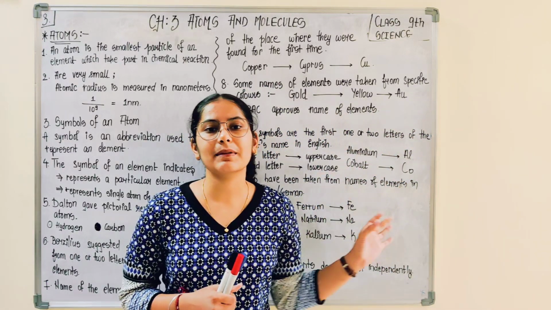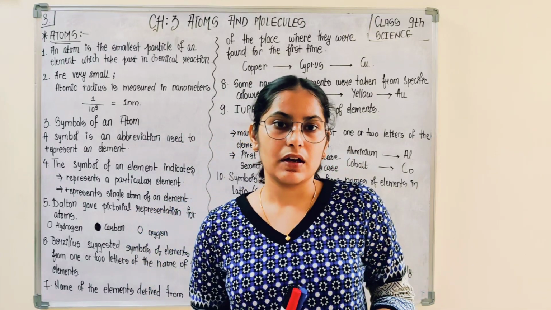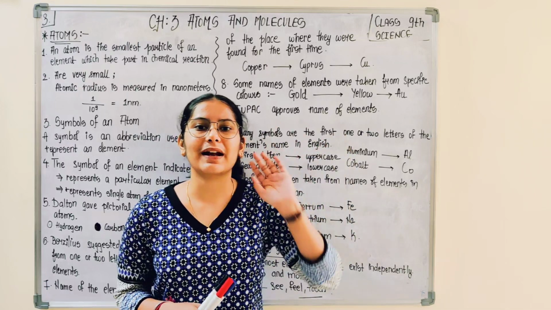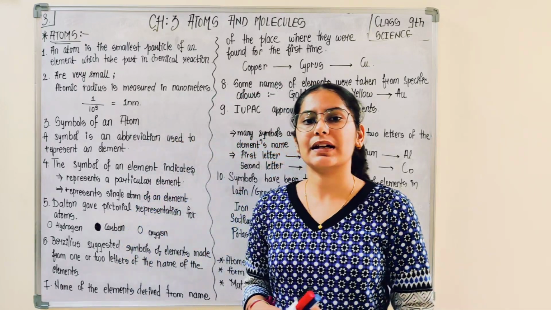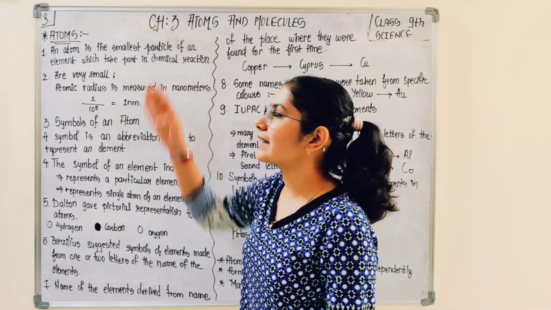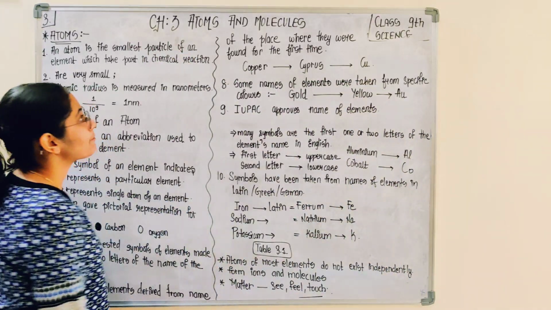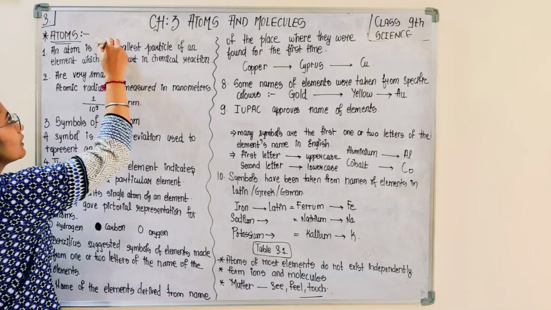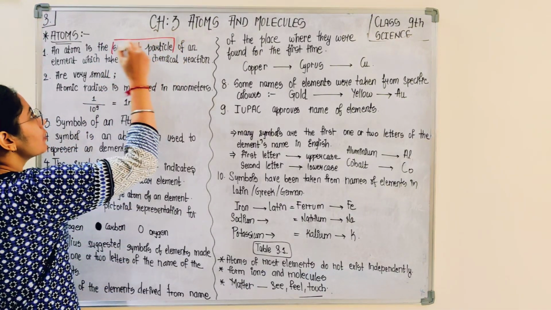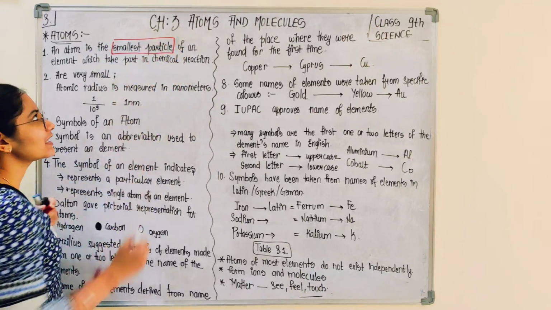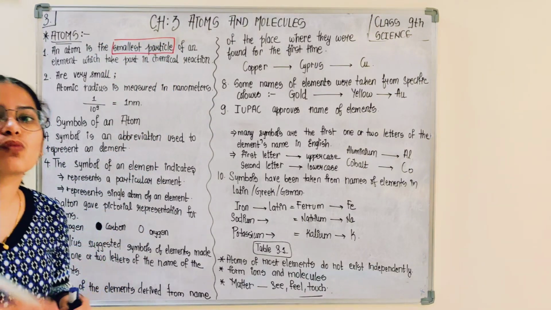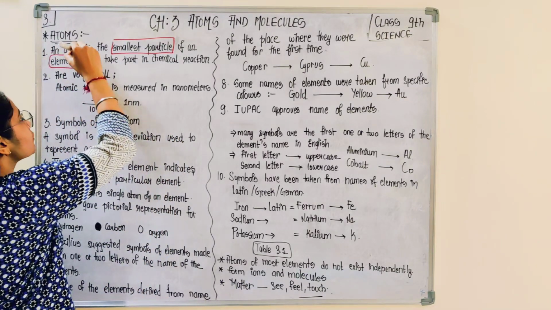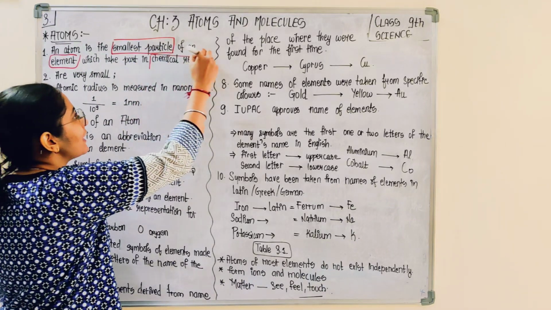Now we are moving on to what an atom is. Till now we have studied that an atom is the smallest particle of an element which can take part in a chemical reaction. The words to highlight in the definition are element, smallest particle, and chemical reactions.